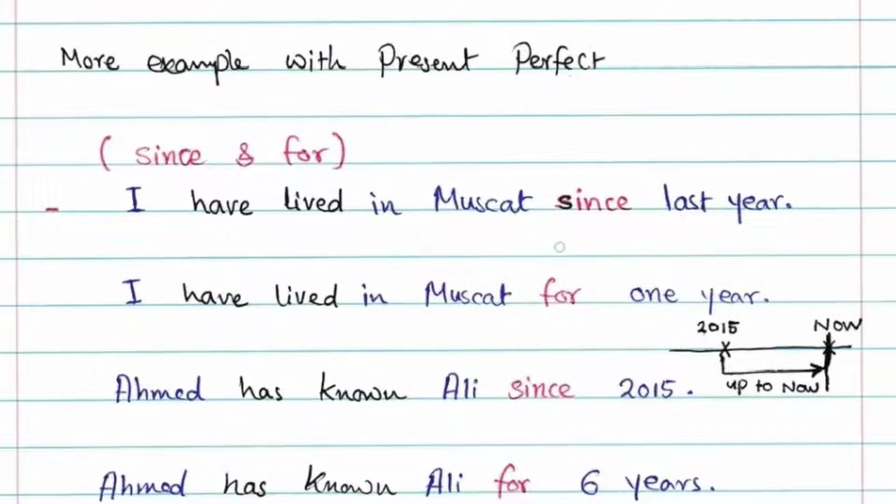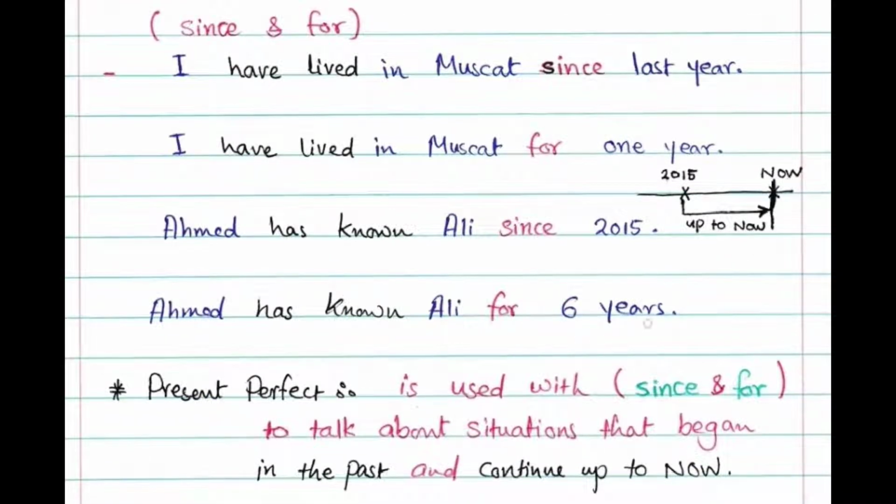لذلك لما نستخدم since أو for فهذا يعني أن الحدث في المضارع التام يبتدأ من ذلك الوقت ولا زال موجود إلى الوقت الحالي. For example, I have been a teacher for 10 years and I have been a teacher since 2012. Can you see the difference between the two? They convey the same meaning, but we use for a period of time and we use since for a particular or specific time. And it means the action is still happening from that time until now.